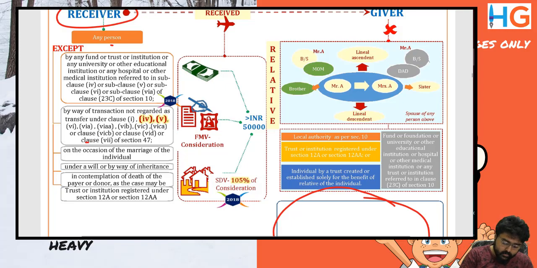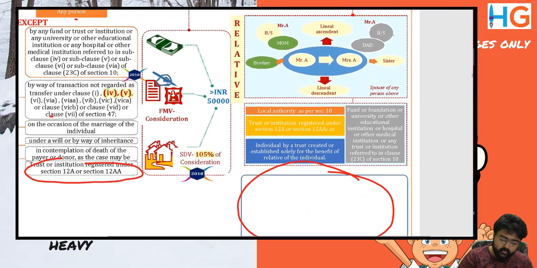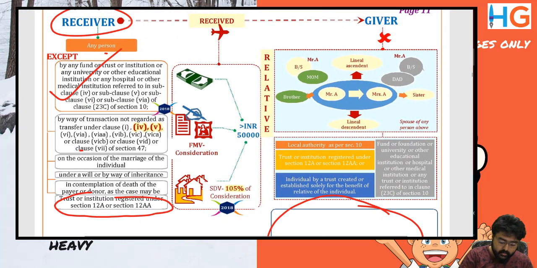Similarly, we talked about receiving from a 10(23C) trust. If received by a 12A or 12AA trust, then also 56(2)(x) will not be applicable. So the first point is, check the receiver.